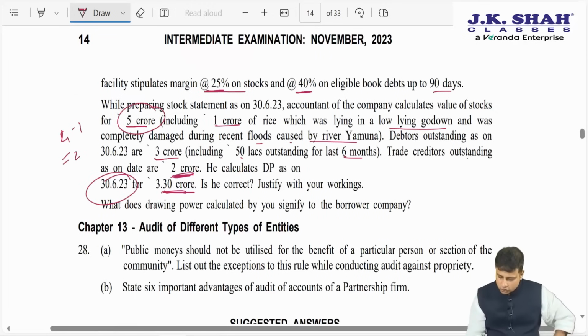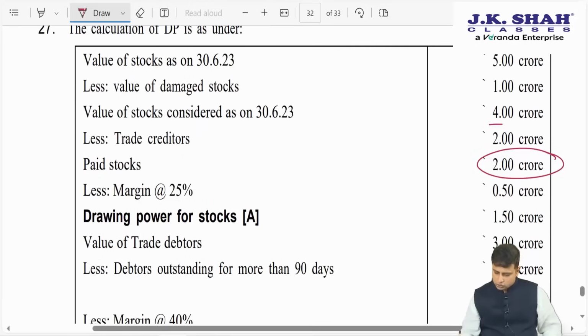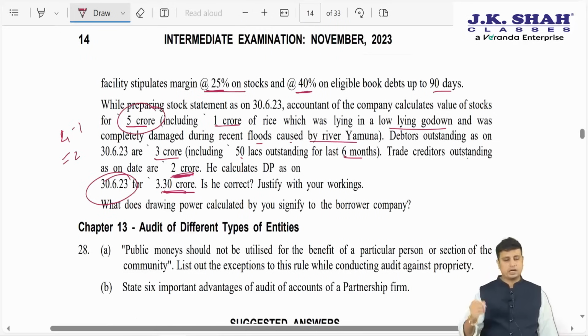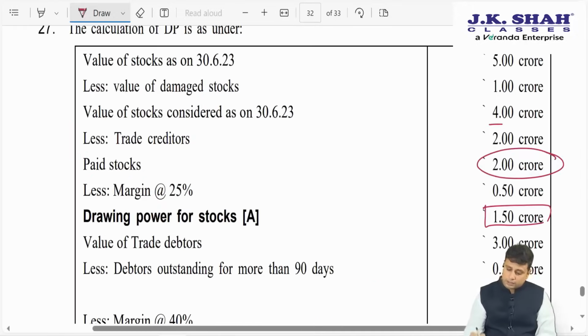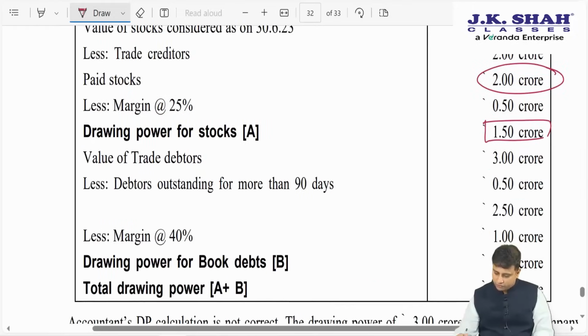Now they have said for stock we will keep a margin of 25%. So if there is a stock of 2 crores, we reduce the margin by 25%. So drawing power for stock is 1.5 crores. Coming to debtors, we had debtors of 3 crores, out of which 50 lakhs was outstanding for more than 6 months. We will reduce that amount. So debtors is 2.5 crores, but on that we need to apply a margin of 40%. So on 2.5, if I apply a margin of 40%, drawing power for book debts is 1.5.